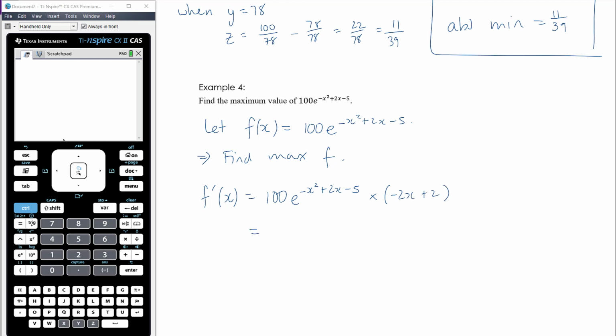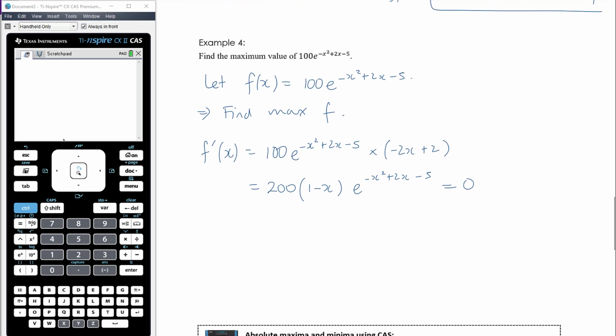Okay, so let's see what we've got here. Let's take out 2. So we're going to have 200 times, that'll be negative x plus 1, so I'll write that as 1 minus x, e to the negative x squared plus 2x minus 5. We want that to equal 0 for our stationary points. So 200 can't equal 0. 1 minus x could equal 0, so x equals 1. E to the negative whatever can't equal 0 either. An exponential can't be equal to 0. So we have one stationary point when x equals 1.